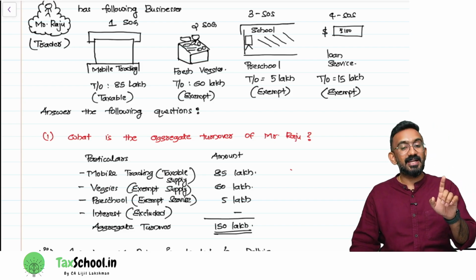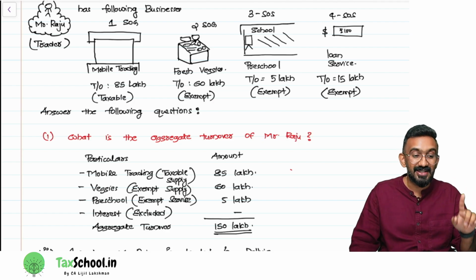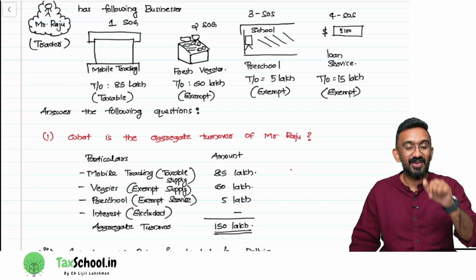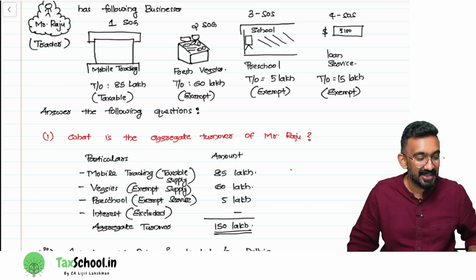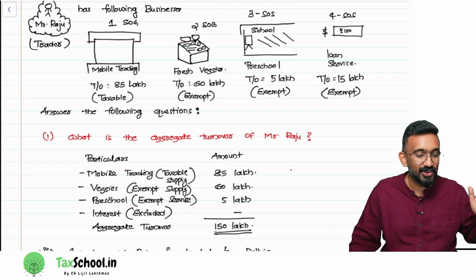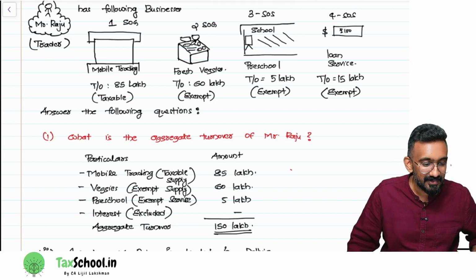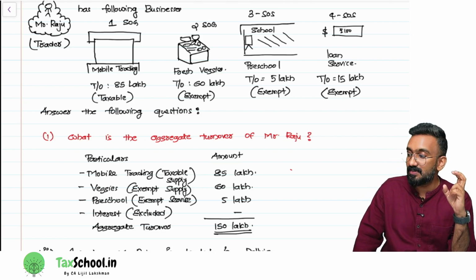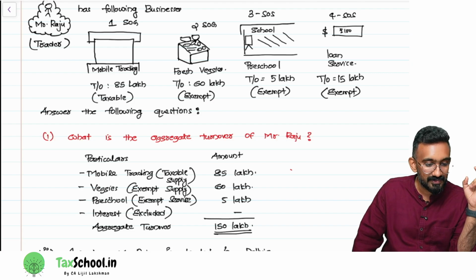Can I immediately take a decision, or should I check the service turnover? Is he providing goods and service? In service, what is the only service he is allowed to do? Restaurant. Is he doing restaurant or other than restaurant? He's doing other than restaurant. He's doing preschool. He's giving loan service. Then, if he's providing service, his service portion has to be within the marginal service limit.